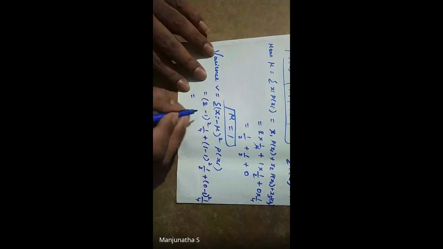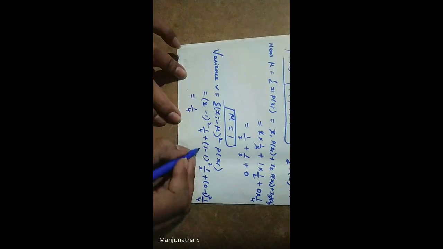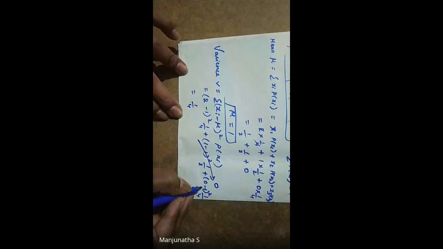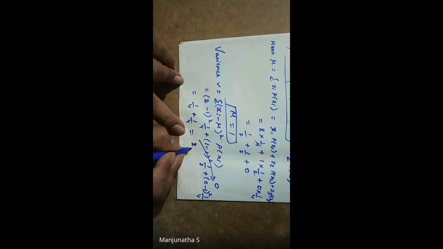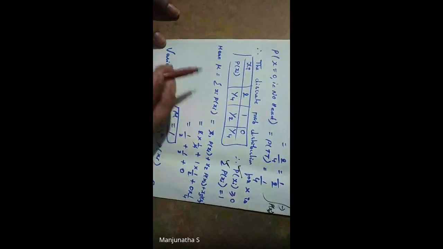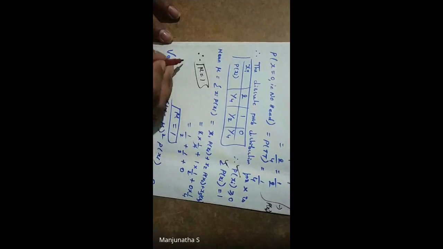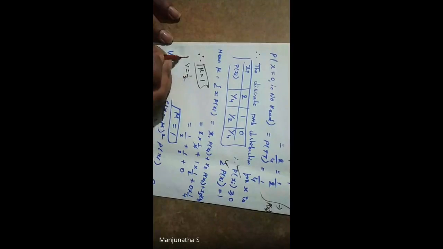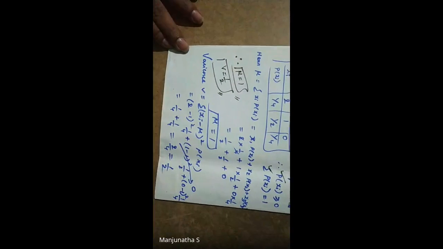When you simplify, 2 minus 1 is 1, 1 square is 1, into 1 by 4 gives 1 by 4. 1 minus 1 is 0, and 0 into anything is 0. 0 minus 1 whole square is 1, so 1 into 1 by 4 is 1 by 4. 1 by 4 plus 1 by 4 is 2 by 4, that is 1 by 2. Therefore mu is equal to 1 and variance V is equal to 1 by 2. Since we got the values: first one is a discrete probability distribution, next is mu, next is V.